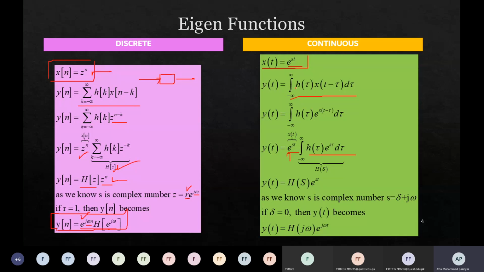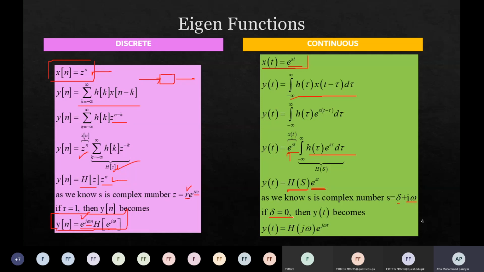So when you apply an exponential signal or eigen function to an LTI system, you get the same input as output, multiplied by some arbitrary or complex coefficient. So this s is a complex number. Complex number means it has some real part and some imaginary part. So we are interested in only purely imaginary signals, imaginary exponentials. So we just want to put the real part as 0.